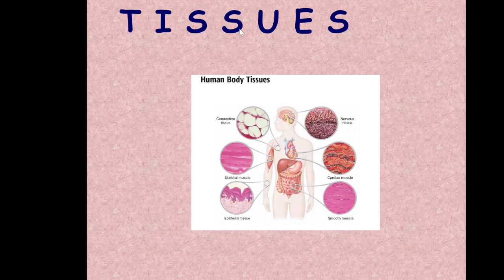The next level is tissues. Okay, so we have different tissues inside our body. We have what we call connective tissue, which connects our muscles to our bones. We have skeletal muscle. Those are our muscles that make everything move. We have epithelial tissue. That is just a fancy word for your skin. We have neurons, which is everything that works in our brain to make all of our nerves work.